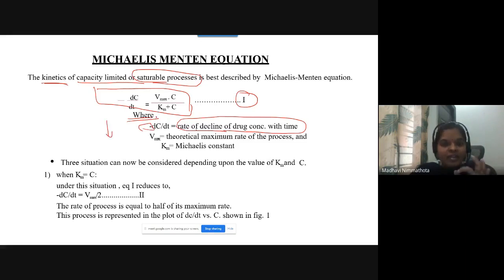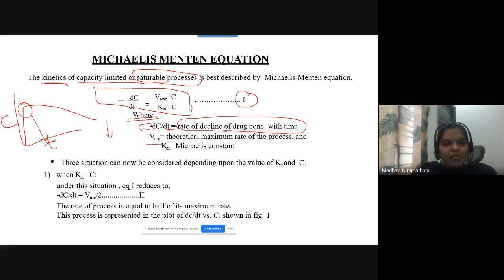See here how the graph will be. This is the time, this is the concentration. So the rate of drug concentration is declining with respect to time. That's why minus dC by dt equals the rate of decline of drug concentration with time.